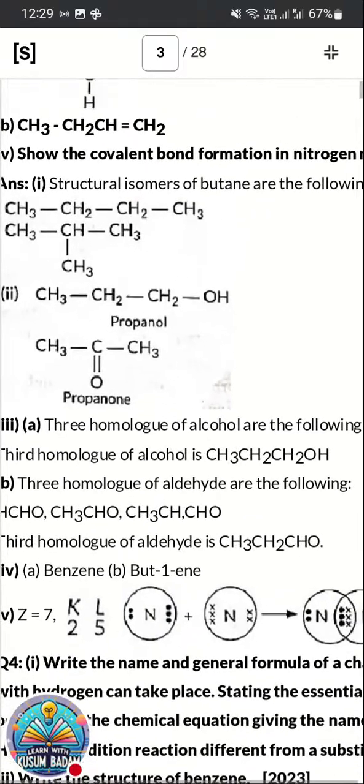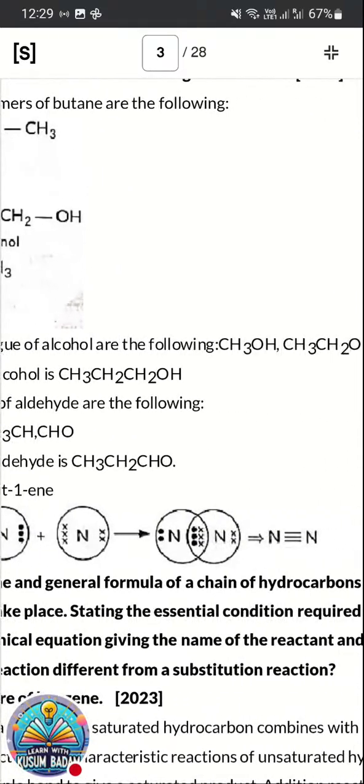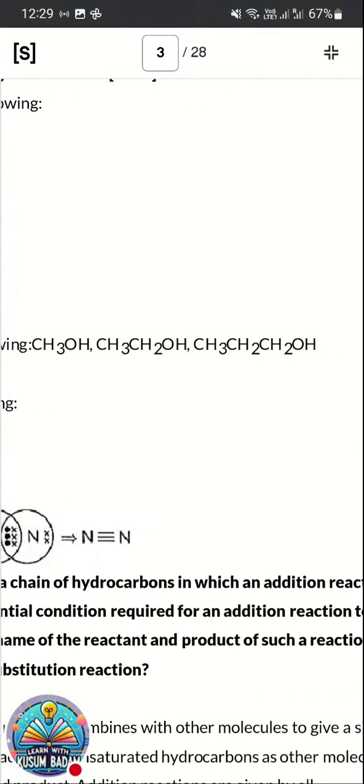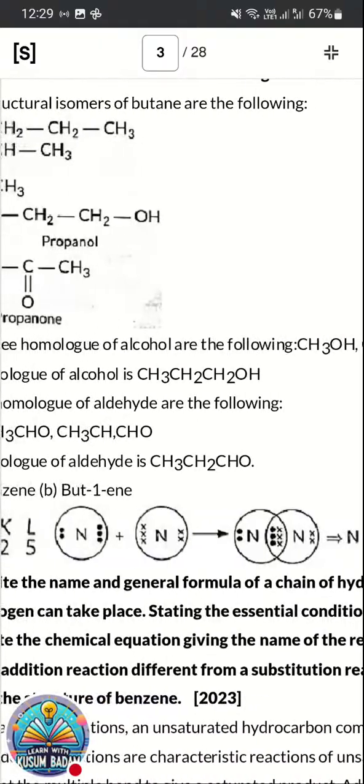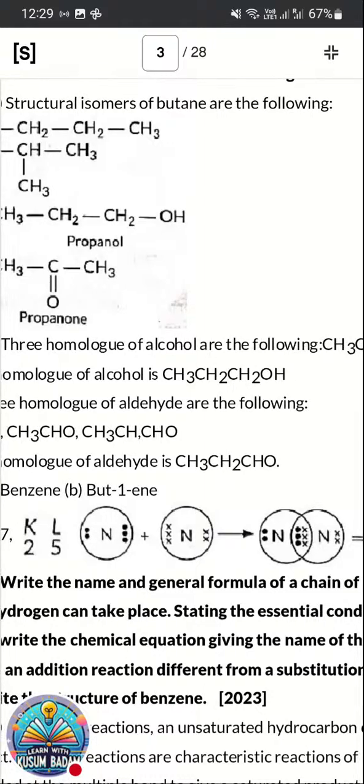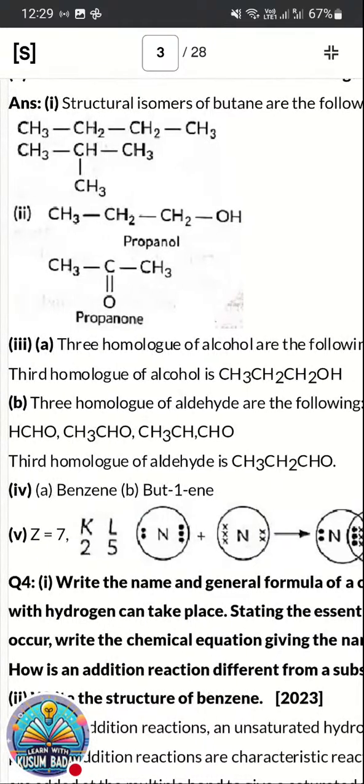Next, three members of the homologous series of alcohol are as follows. The first one is methanol, second ethanol, third propanol. And the same way for the homologous series of aldehydes: methanal, HCHO, then ethanal, and propanal.